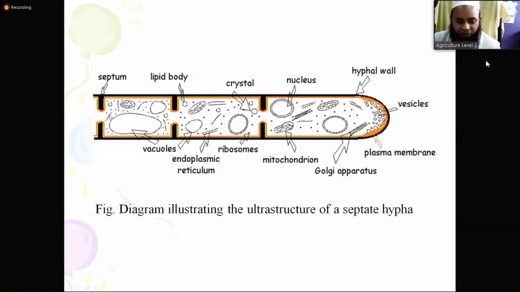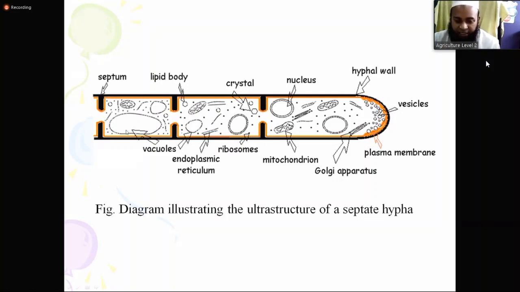Here they have some septa, in Bengali porda. They have some cross walls. Of course, their cross wall has some pores, and through these pores they can transfer protoplasm or other things, even nutrients, from one cell to another. But they have septa.